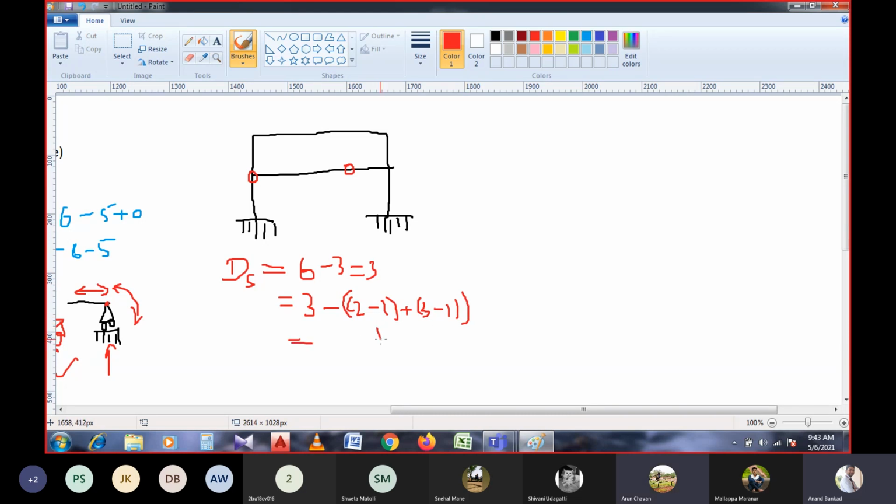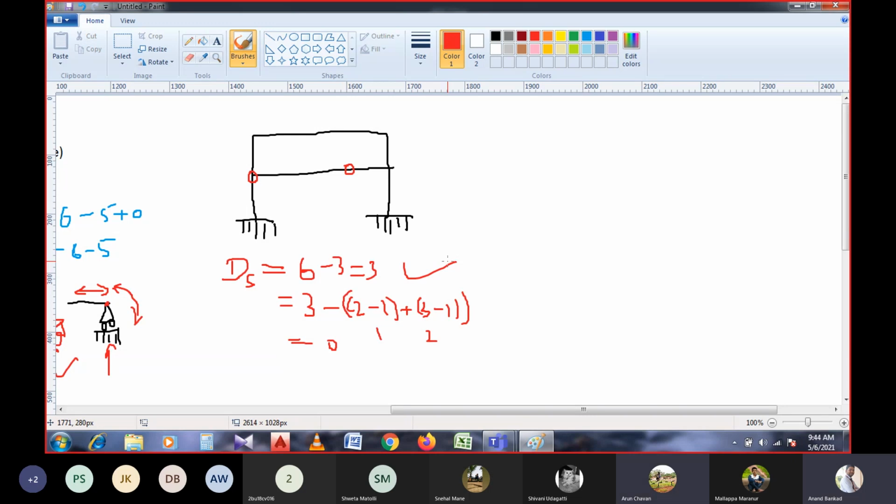So 2 minus 1 will be 1, 3 minus 1 will be 2, 2 plus 3... 3, 3 minus 3, 0. So it has 3 degrees of indeterminacy. The given structure is indeterminate to 3 degrees, or third degree. You got it? Yes, sir, got it.